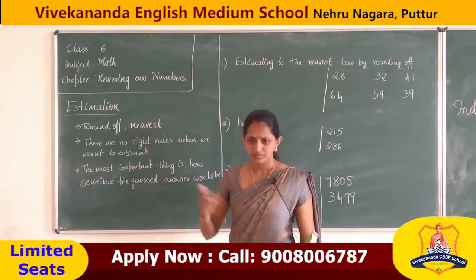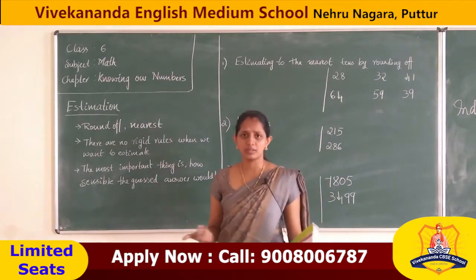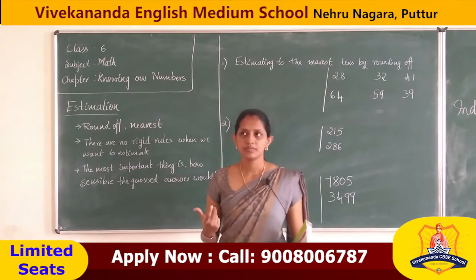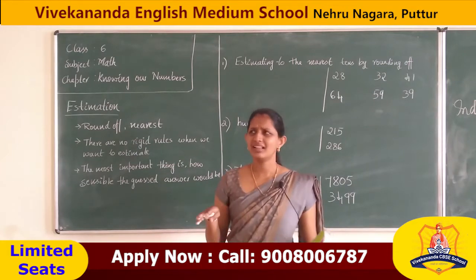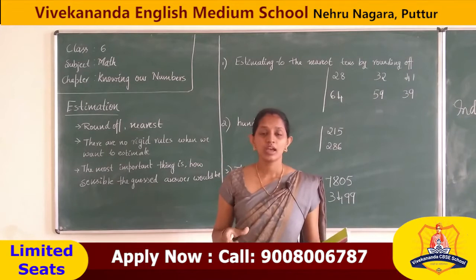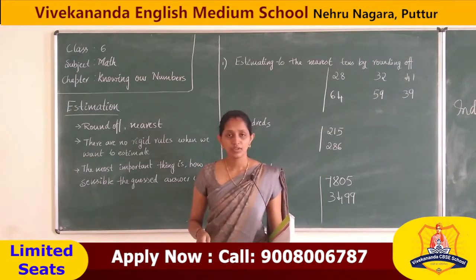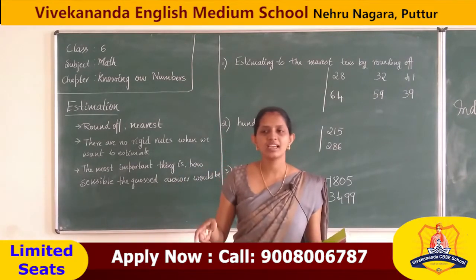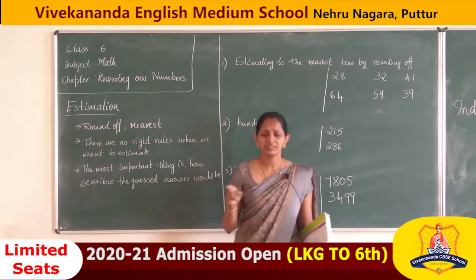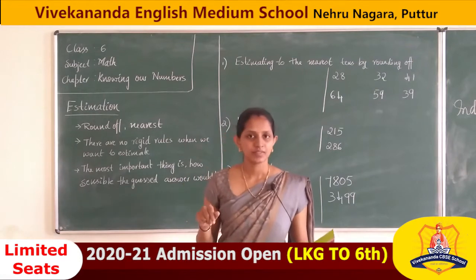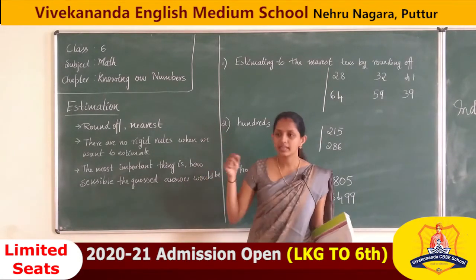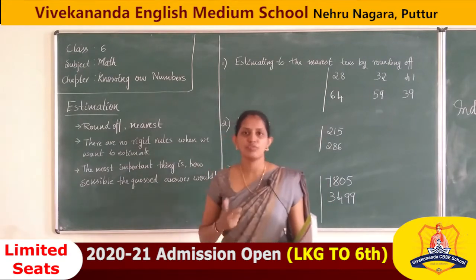Sometimes I buy some vegetables. When my father or mother asks me what the amount is, sometimes I forget. It is like 40 or 42, correct? We are not accurate in that. We are approximating it. For 1 kg of onion, I think it is like 40 rupees. I am not saying it is exactly 40 rupees for 1 kg of onion.